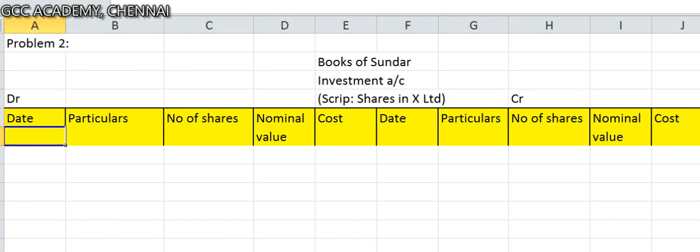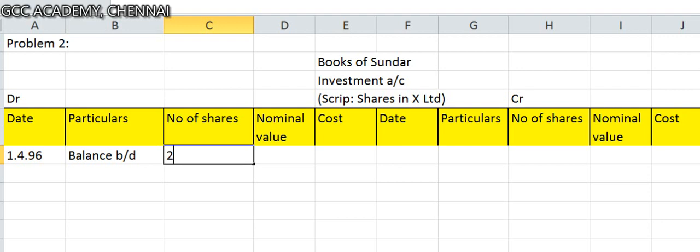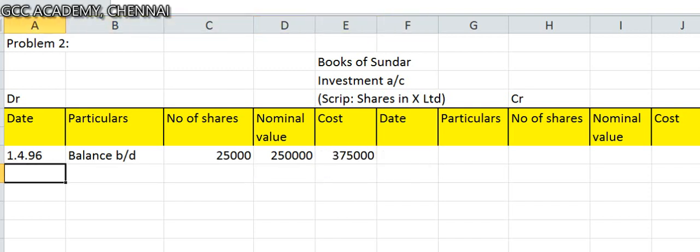So let's come to date, on 1/4/96. He got 25,000 shares. In particulars, on 1/4/96, opening balance brought down. He had 25,000 shares, and nominal value per share is basically face value 10, so 2,50,000, and at a cost of 15 rupees, 3,75,000. And I said chronology is very, very important here.